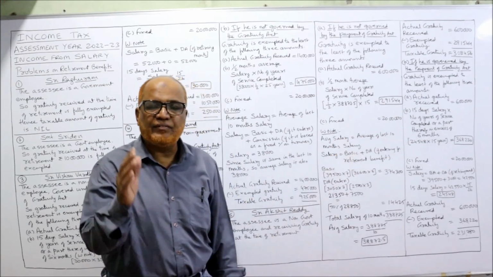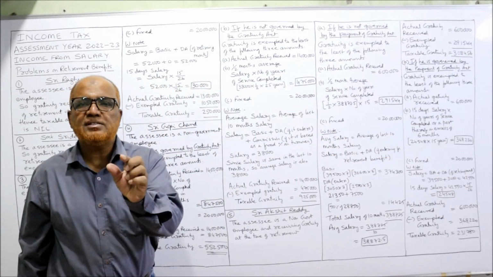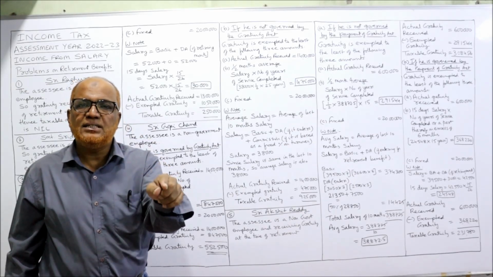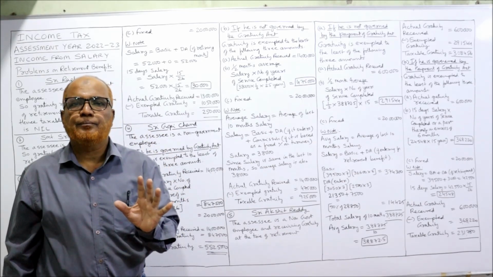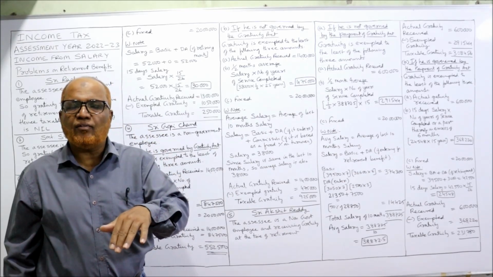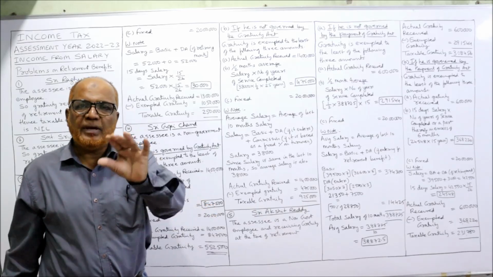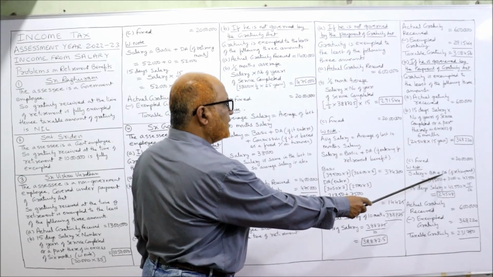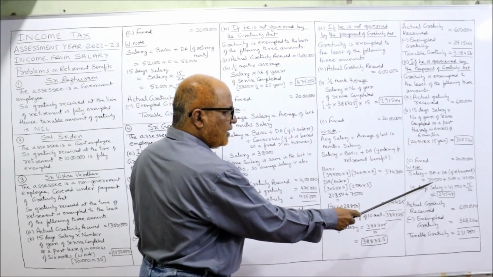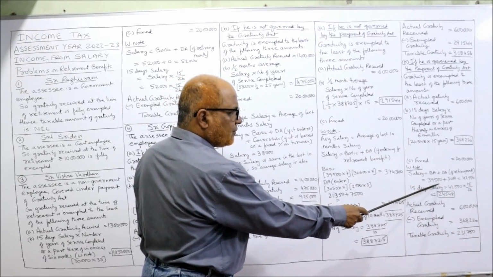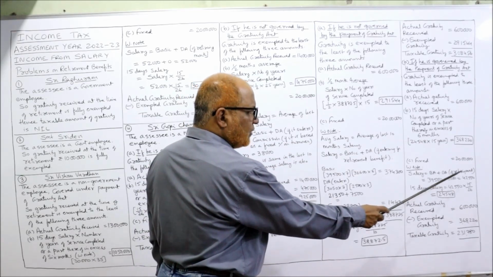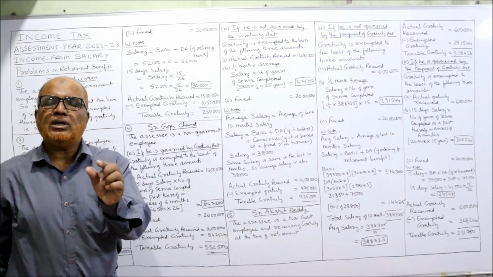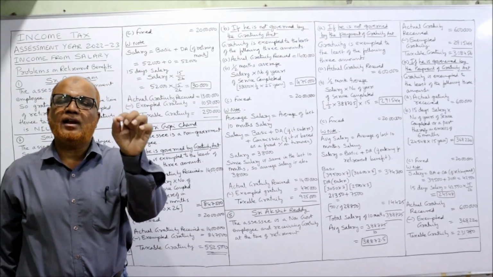And 15 days salary. What do you mean by salary when governed by the Payment of Gratuity Act? Basic plus DA of the retiring month, whether entering or not entering for retirement benefit, ignore. Take only basic and DA of the retiring month. Salary is equal to basic plus DA of the retiring month. Basic salary is 39,500 and DA is 3,050. Add up, you'll get 42,550. 42,550 is the basic and DA of the retiring month.